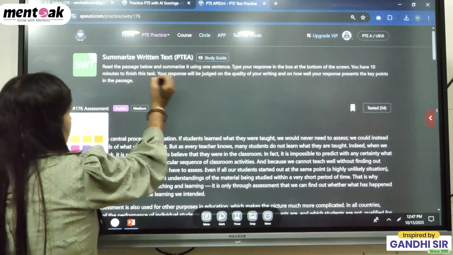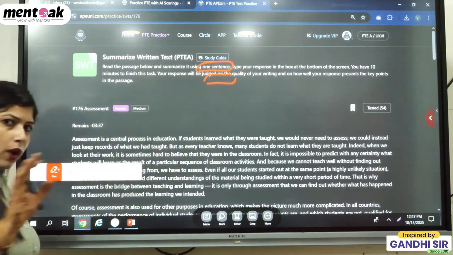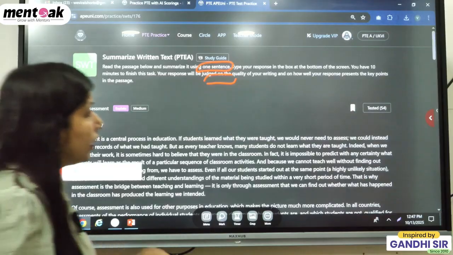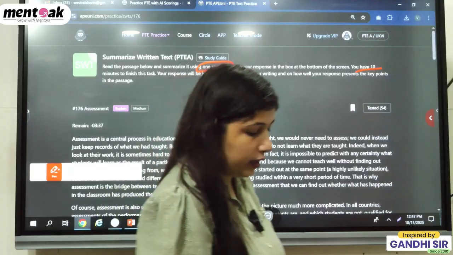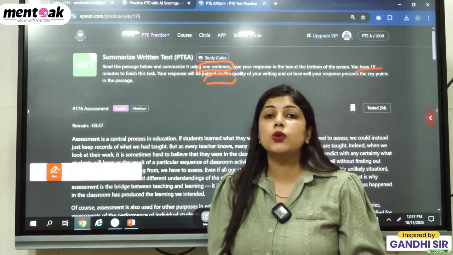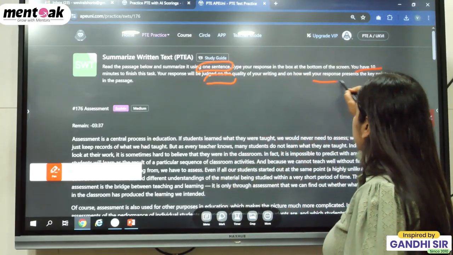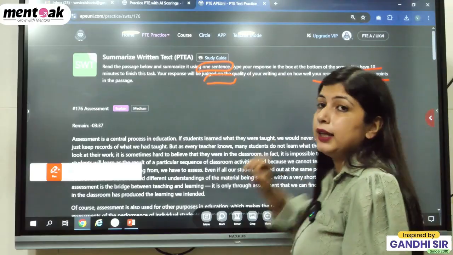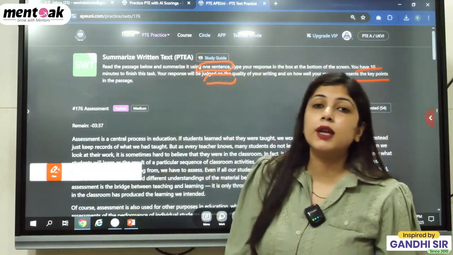We have to make a summary in one sentence, which almost all PTE aspirants know, and we have 10 minutes, which is also very easy to know. But the main thing students avoid and fail to understand in the statement is that your response presents the key point in the passage. Now, what does it mean? What key point are they asking for?